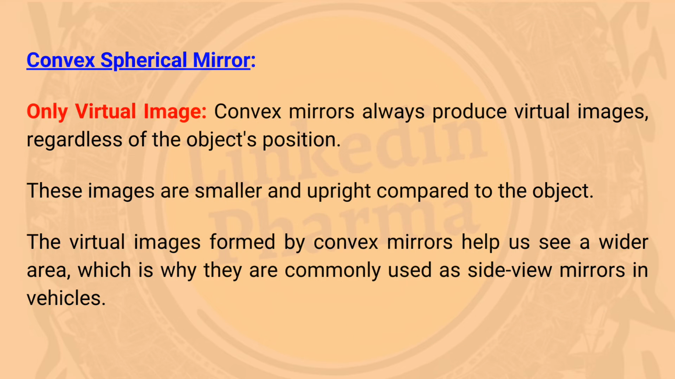Convex spherical mirror: only virtual image. Convex mirrors always produce virtual images, regardless of the object's position. These images are smaller and upright compared to the object. The virtual images formed by convex mirrors help us see a wider area, which is why they are commonly used as side view mirrors in vehicles.